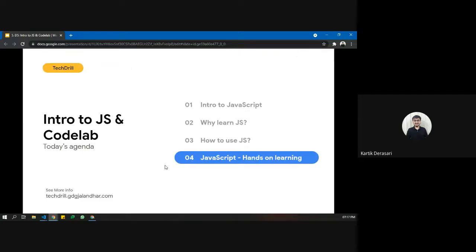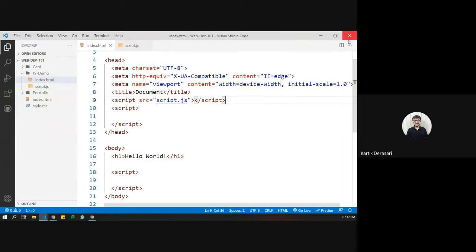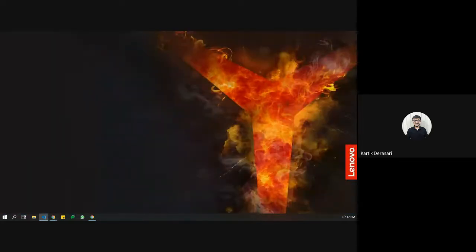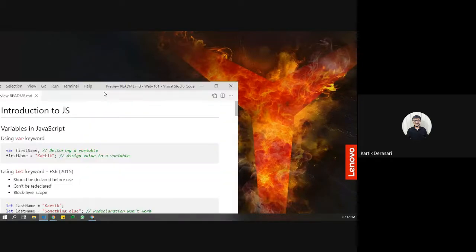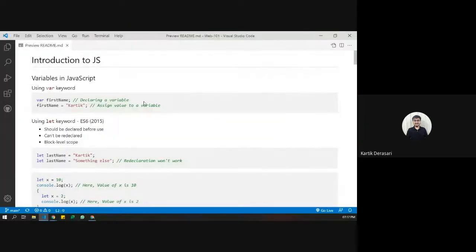Okay, so now let's see the hands-on learning part of JavaScript, which is today's core topic. Let me share the project. Okay, I hope the screen is visible to you.